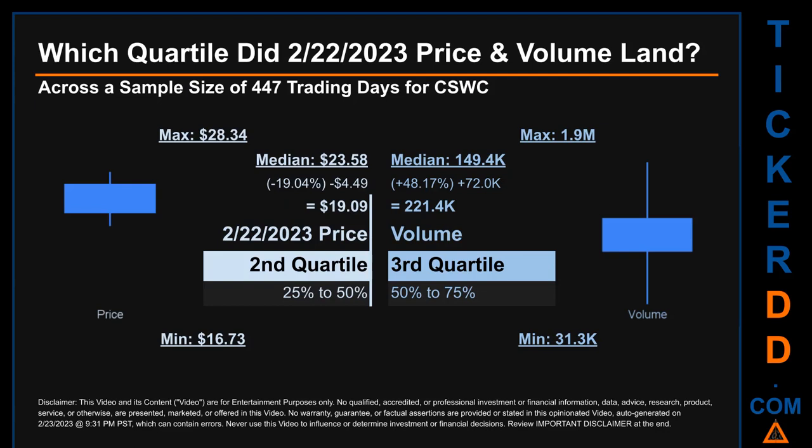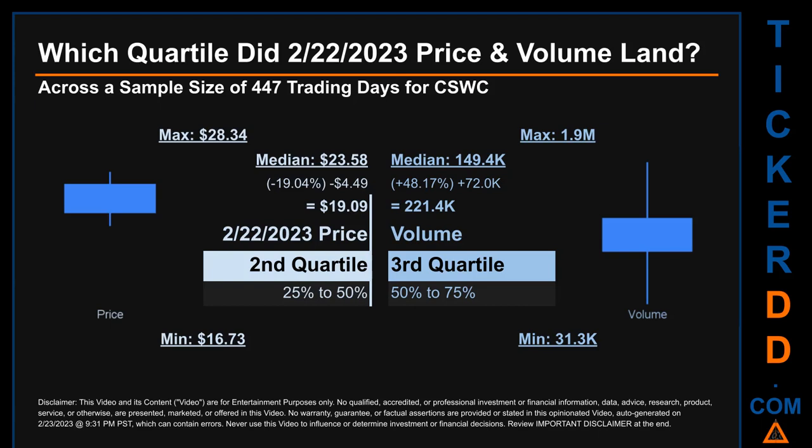Which quartile did February 22, 2023 price and volume land? Across a sample size of 447 trading days, the maximum end-of-day price for CSWC was $28.34 while the minimum was $16.73. Within that price range, February 22, 2023 price of $19.09 landed within the second quartile, putting it within the 25% to 50% range of all sampled end-of-day prices.